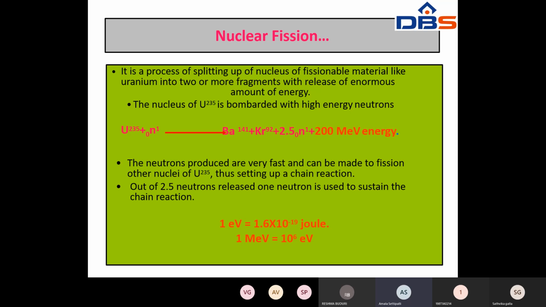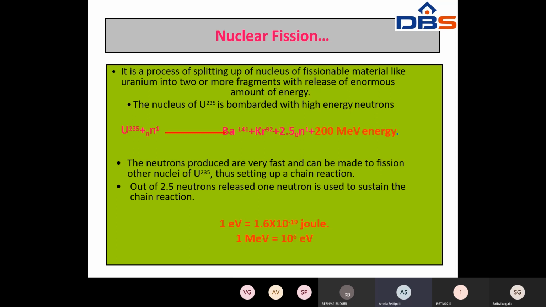At that time it produces barium and krypton and 2.5 neutrons, and it will produce another 3 neutrons. Already you have seen this in the nuclear chain process, and at that time it produces 200 mega electron volts of energy. Here this energy is expressed in electron volts.